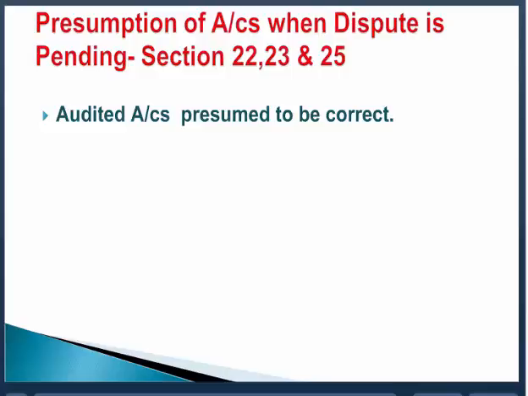And the net result, number one, in case of the corporation, company accounts are audited. There is a dispute. Dispute is pending before the authority. Authority is asking for the accounts. Authority takes these accounts presumed to be correct. Why? Because they are audited. Correct. But that is not the end of the matter. If the authority feels probably they are not correct, he can take his steps.